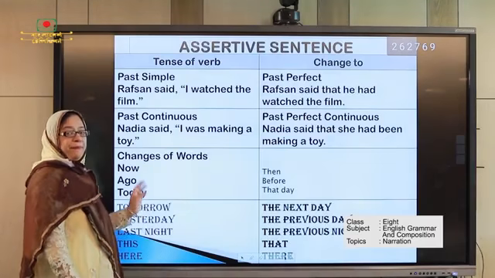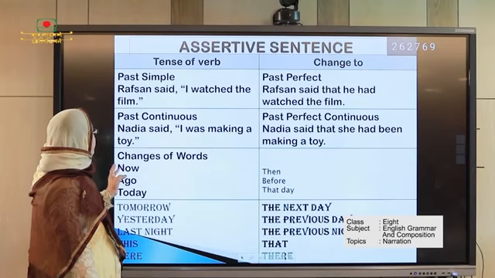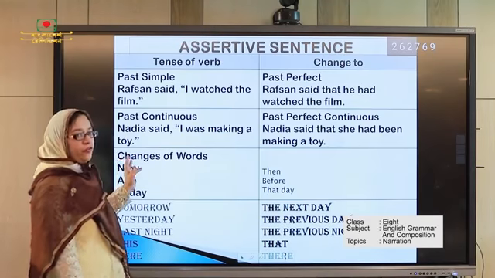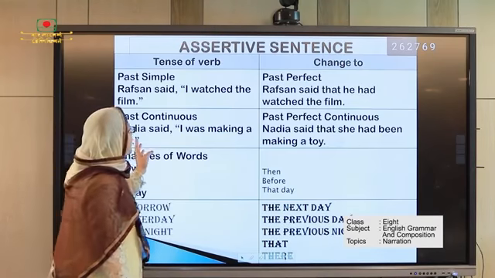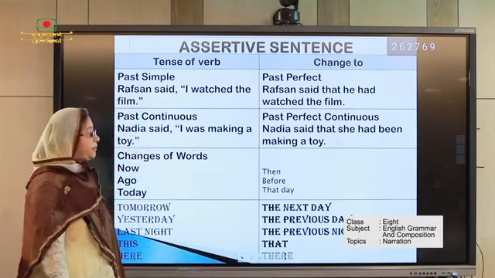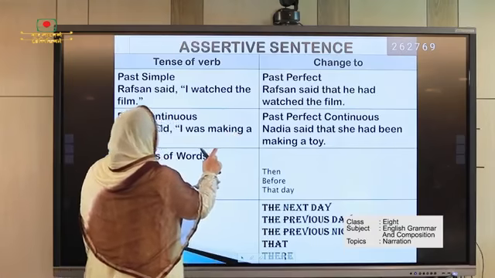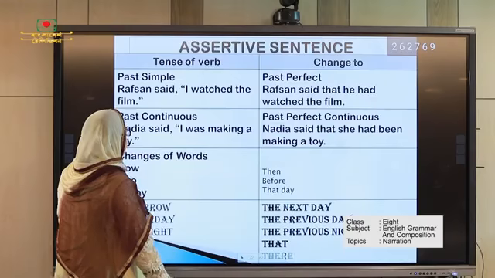Again we see that past simple tense turns into past perfect. There is the example, Rafsan said, I watched the film. Here we see that Rafsan said that he had watched the film, and we see that the perfect form had is used here.